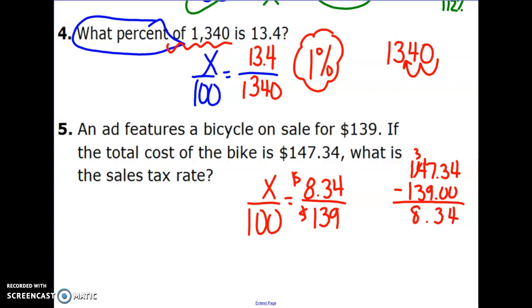This is going to tell me what percent of my sales tax I have. So if I were to take that, I would get 834. If we divide 834 by 139, gosh, I keep entering that in wrong. 834 divided by 139, our answer is 6. So it would be a 6% sales tax.